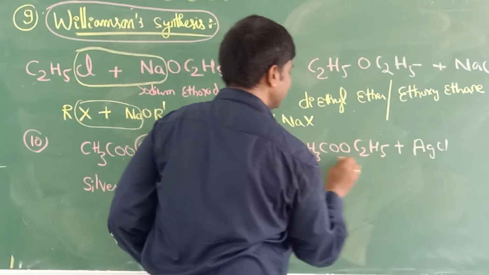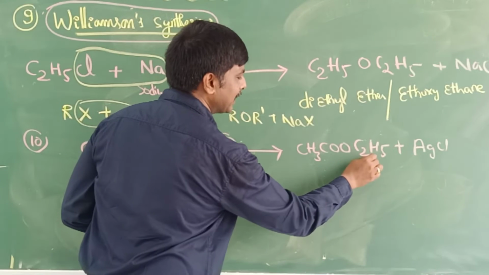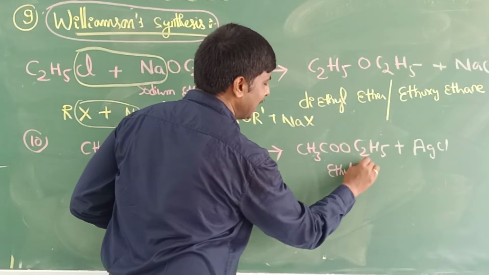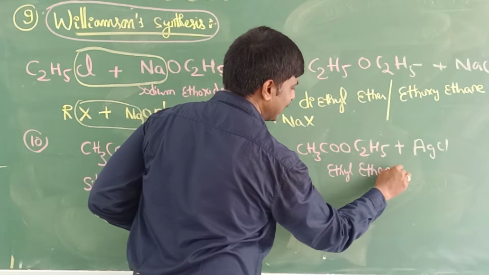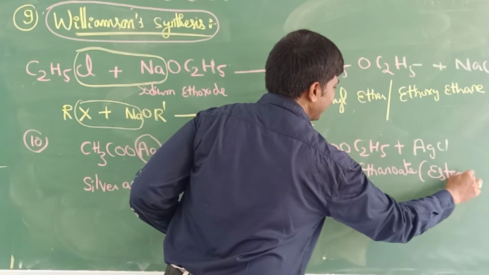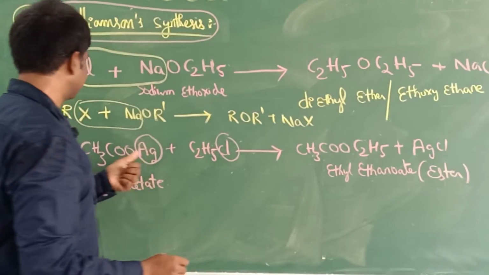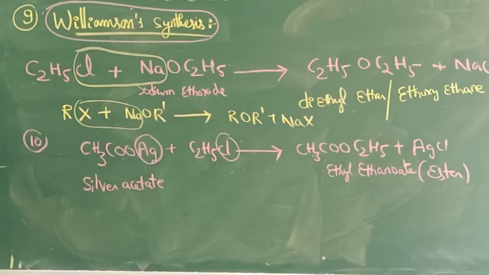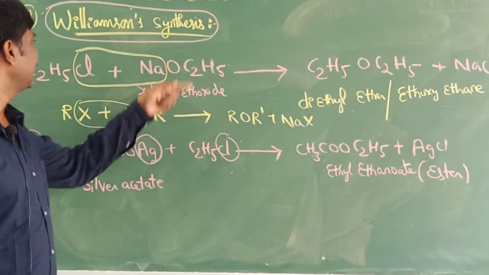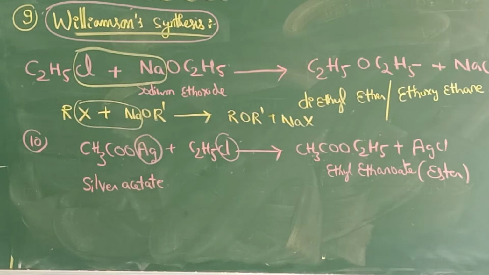This is called an ester, COOR, ethyl ethanoate. So an ester will form when it reacts with silver acetate. What is the product? Ester. In the previous one, what is the product? Williamson synthesis, ether. So this is about the 10th reaction.